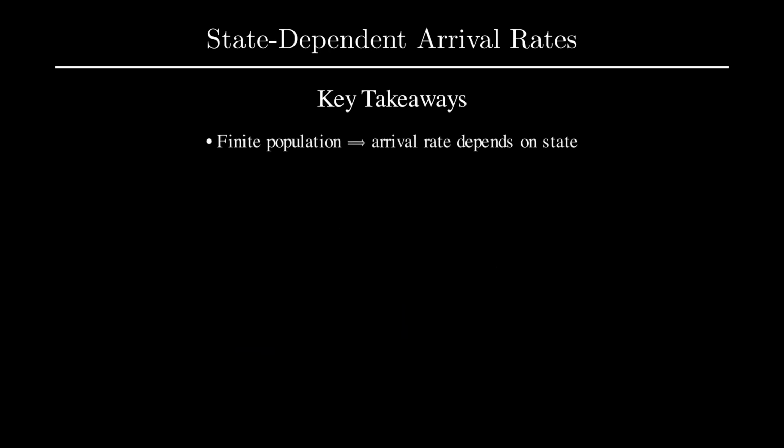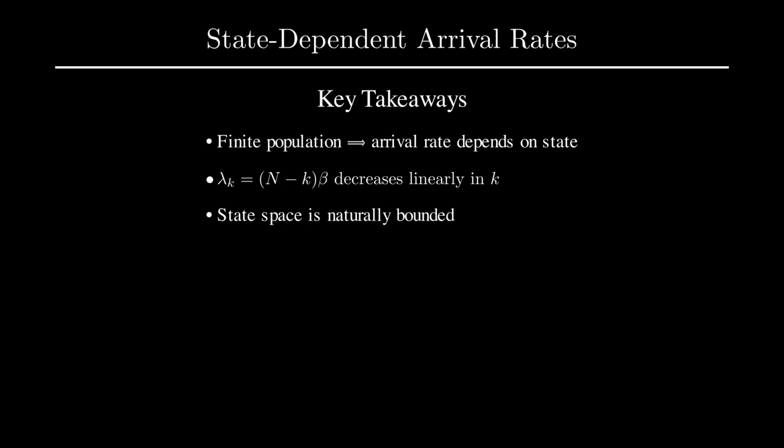Let us crystallize what we have learned. In a finite population, every customer inside the system silences one source of arrivals. The arrival rate decreases linearly with the number of customers, and the state space is automatically capped at n. And because rates differ across states, we must weight by them when computing blocking probability and effective throughput. This is the system gracefully regulating itself.